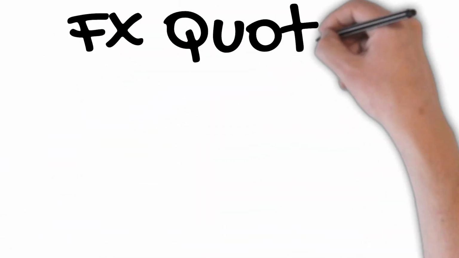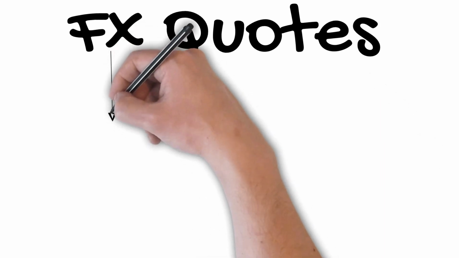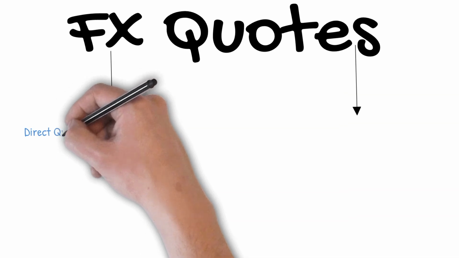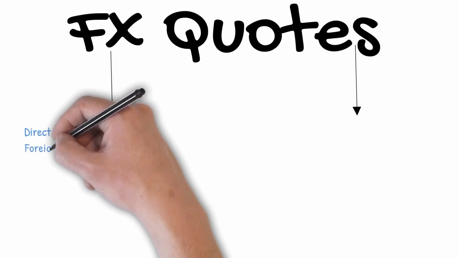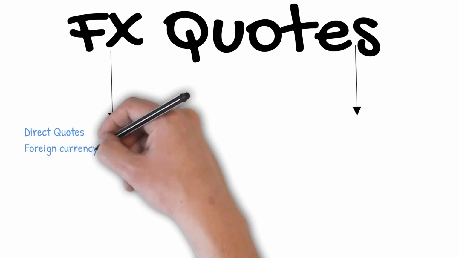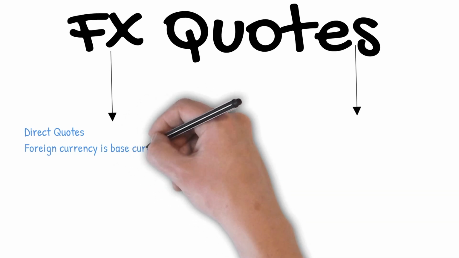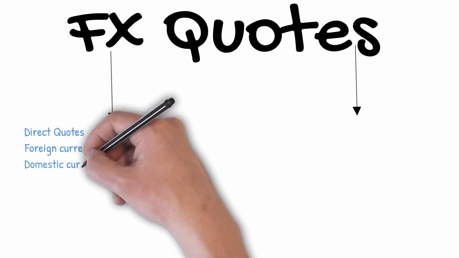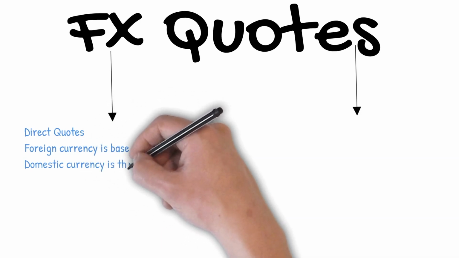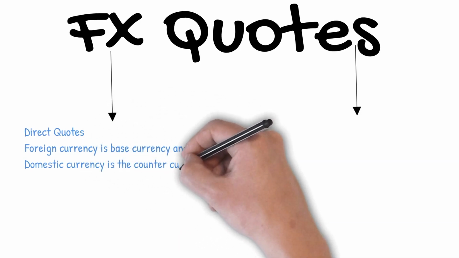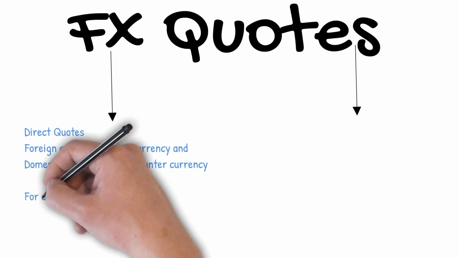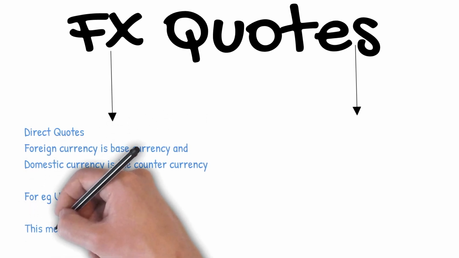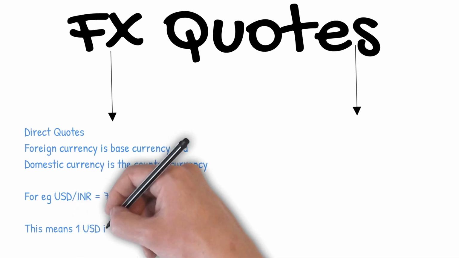Now we need a code to sell the US dollar. So let's quickly understand the basics of FX codes. There are two types of codes, direct codes and indirect codes. In a direct code, foreign currency is the base currency and domestic currency is the counter currency. For example, USD/INR = 76. This means 1 US dollar is equal to 76 Indian rupees.